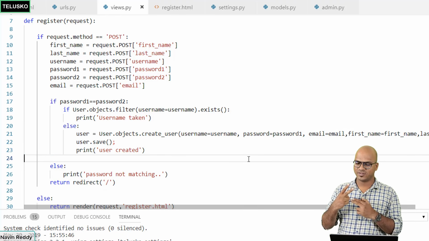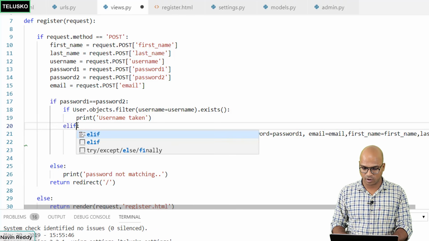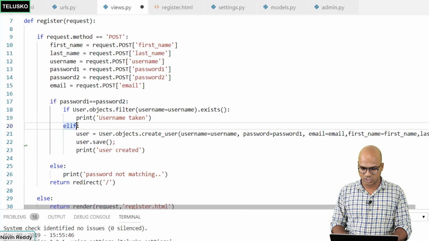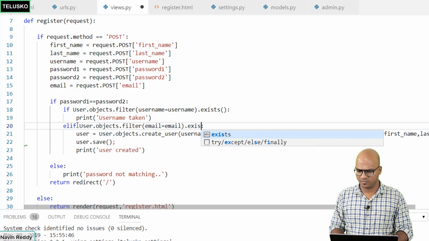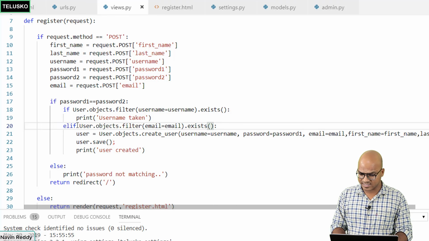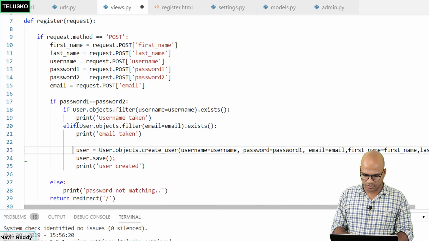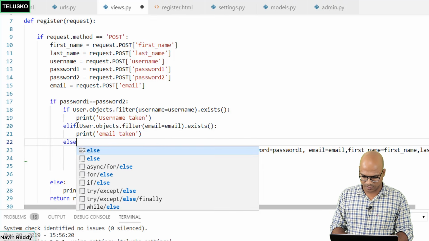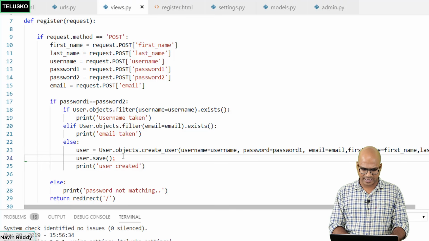Okay, so basically we are checking two things, right? Username taken. In fact, we need to do one more check here, for which we'll say elif, and this check is for the email ID. So we'll check for email, the same thing we have done for the user. If this exists, we'll print "email taken", and then the entire stuff will be in the else part. Simple, right? Nothing complex. And now let's try this once again.